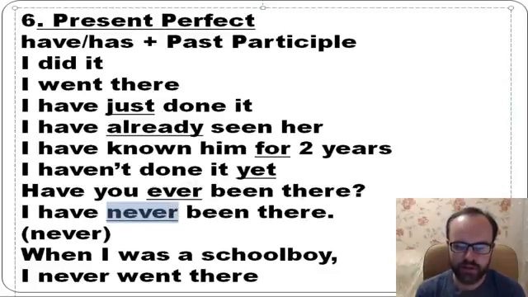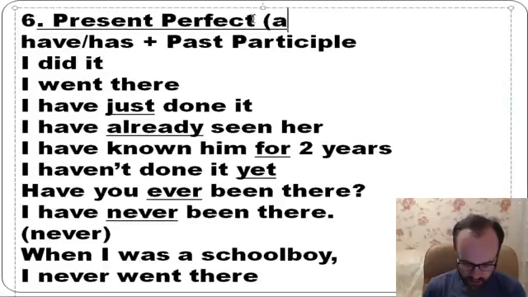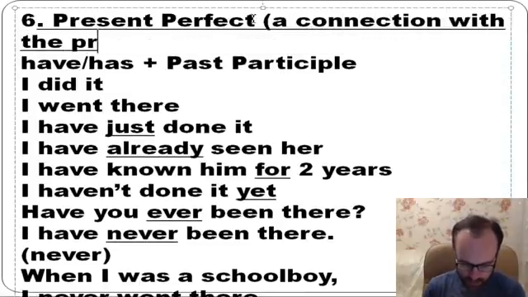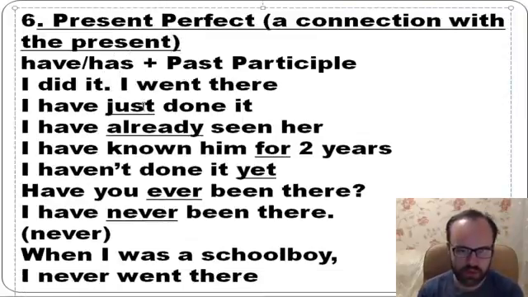So I wasn't there some time ago, and you know, it's true now. So you know that when we talk about present perfect, there is some connection with the present. So it's an important thing. So when I was a schoolboy, I never went there. So you see that we use past simple because it's a distant past. There is no connection with the present.